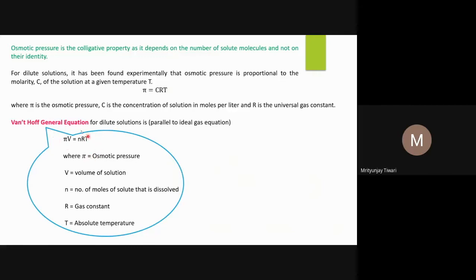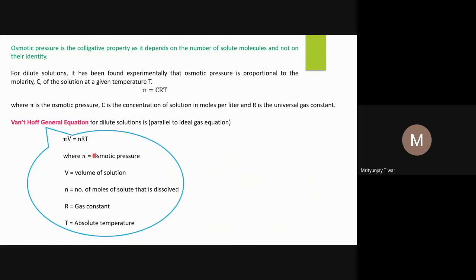If you remember the ideal gas equation, PV is equal to nRT, where P is the pressure applied by the gas in the container. Here pi is also pressure, but in the case of solution it is the osmotic pressure. Rest of all the other terms are the same. V is the volume of the solution here, in that case it was the volume of the gas. R is the universal gas constant, T is the temperature, and n here is the number of moles of solute particles. In the case of gases, it was the number of moles of the gas.